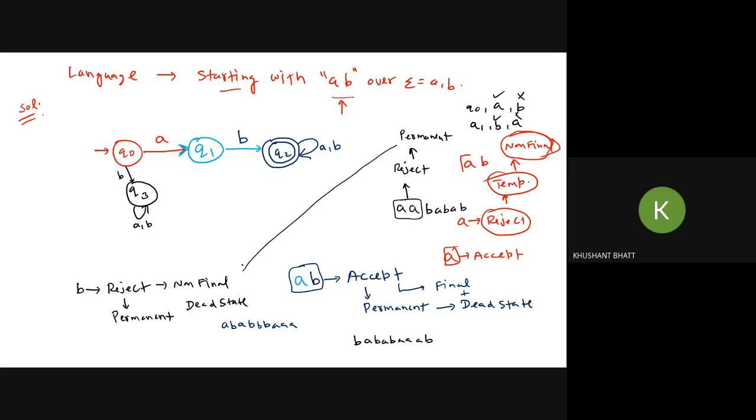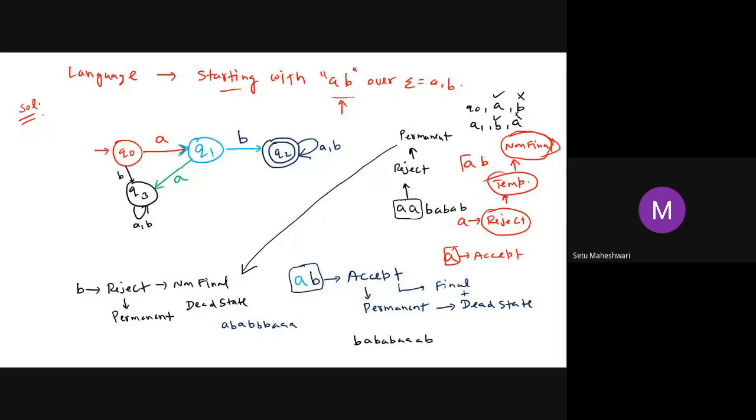Non-final dead state. Is there any state which is non-final and dead in this diagram? Yes, sir, Q3. So I do not need to make a new state; rather I can take it onto this non-final dead state. So this is supposed to be my DFA.